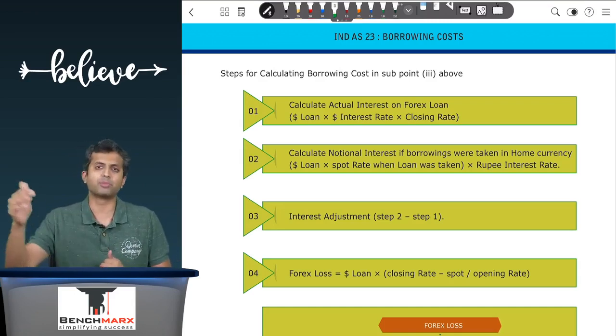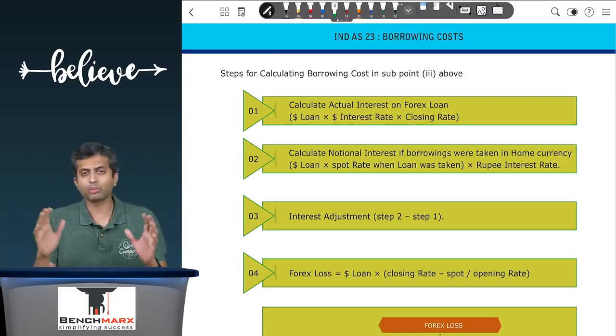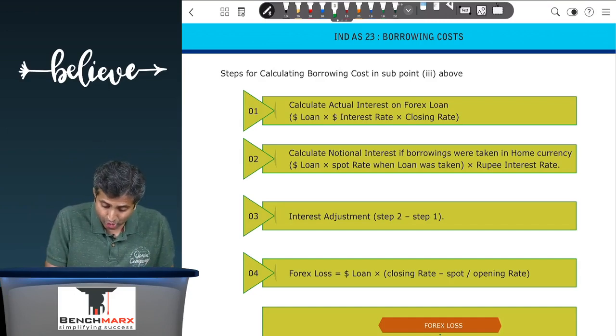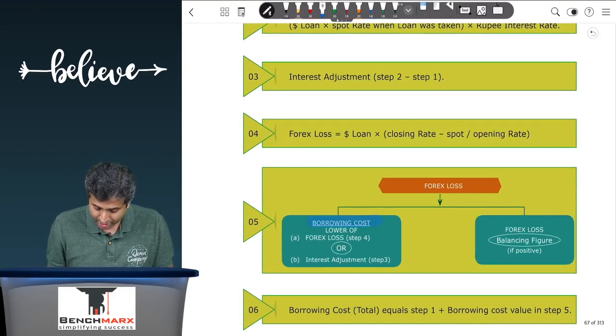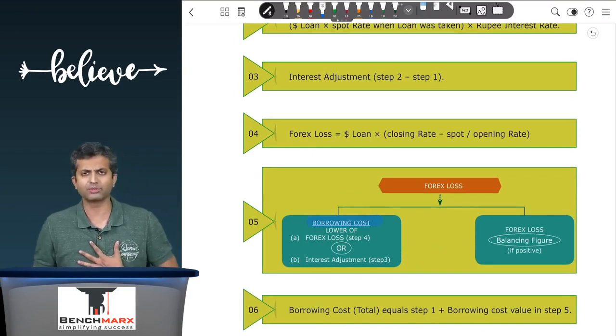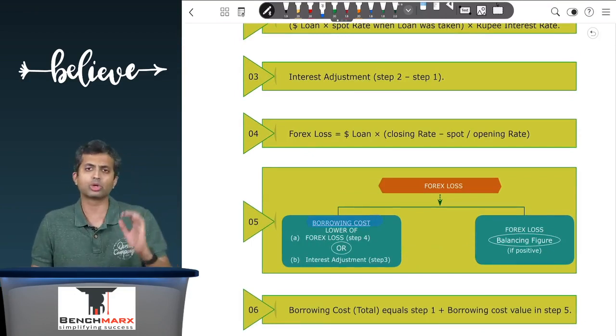The balancing figure, if positive, will be the foreign exchange loss. Your total borrowing cost to be capitalized will be the actual coupon that you are paying, the actual interest, along with the borrowing cost adjustment that is calculated over here. Both of these together will give you the total borrowing cost.